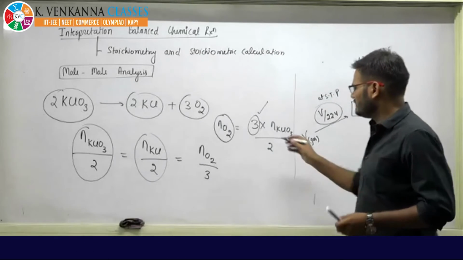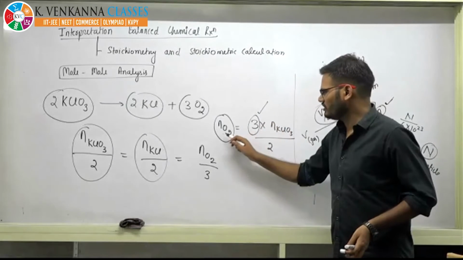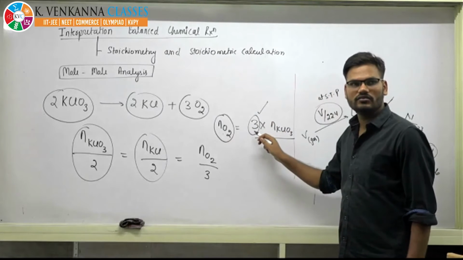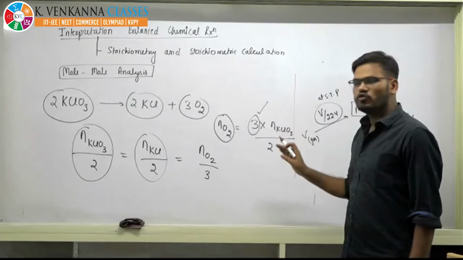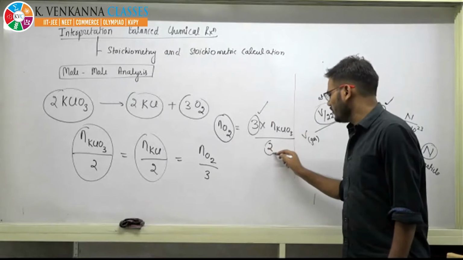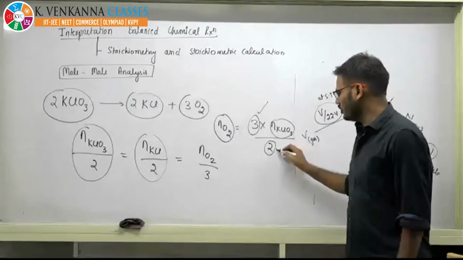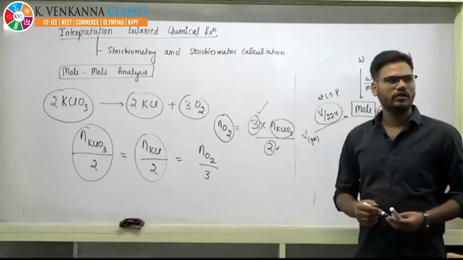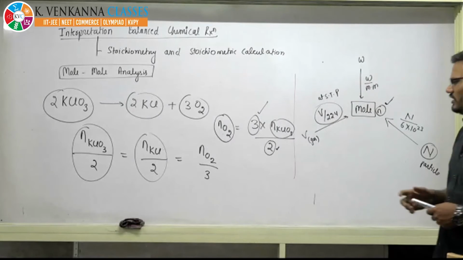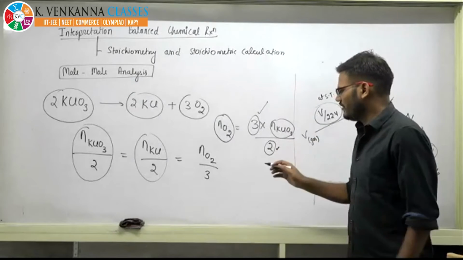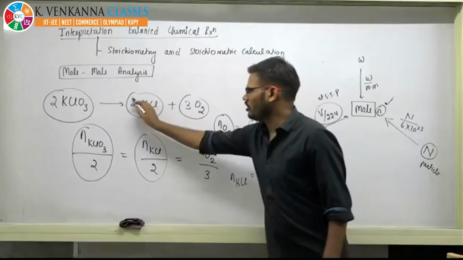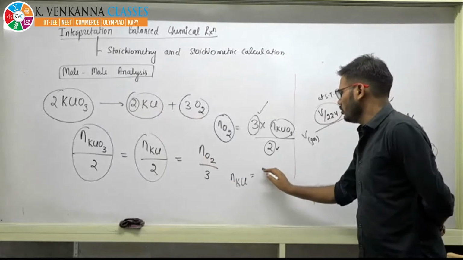Fine. So if you want to calculate for oxygen, put the stoichiometry of oxygen in the numerator, and if you are using potassium chlorate, use the stoichiometry of potassium chlorate in the denominator. That's very simple. For example, if I want to calculate n of KCl, I will put the stoichiometry of KCl in the numerator.